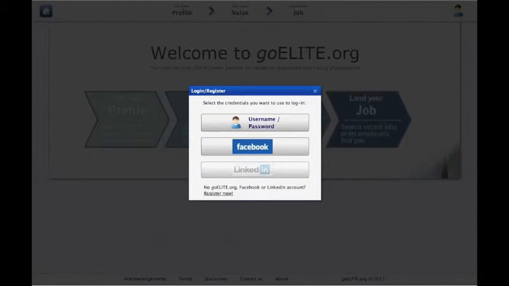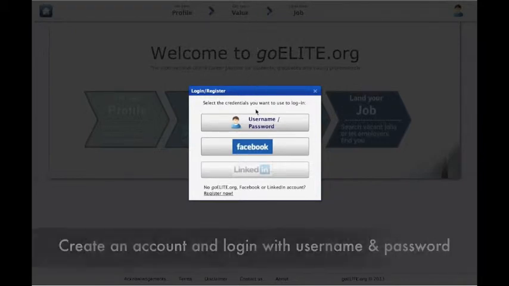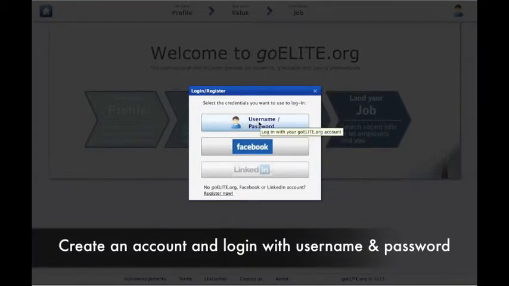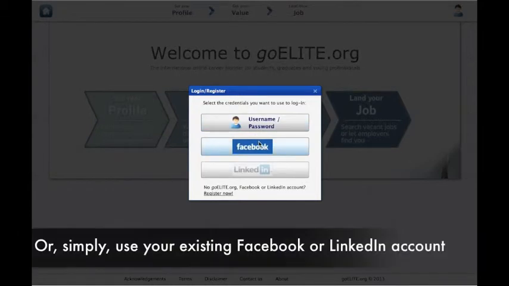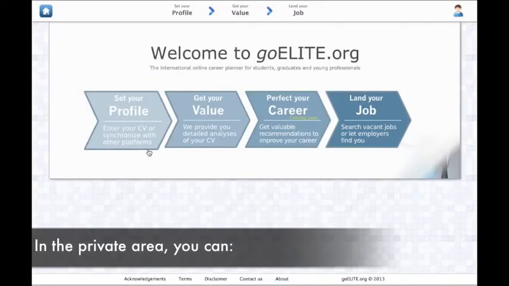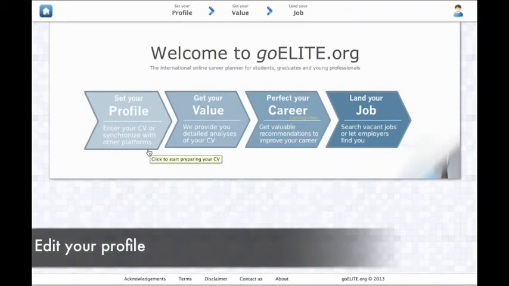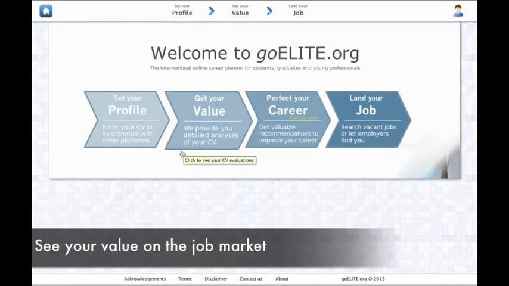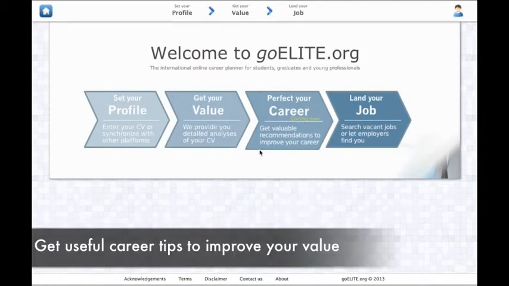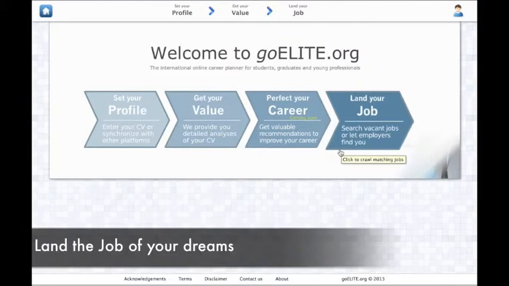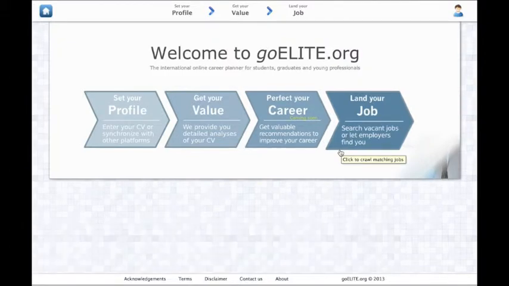You can choose between different login types. Create an account and log in with username and password. Or simply use your existing Facebook or LinkedIn account. When you enter the private area, you can edit your profile, see your value on the job market, get useful career tips to improve your value on the job market, and finally land the job of your dreams.